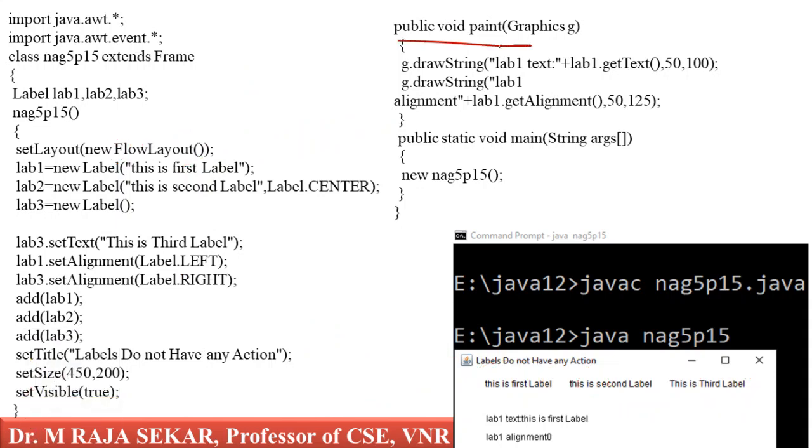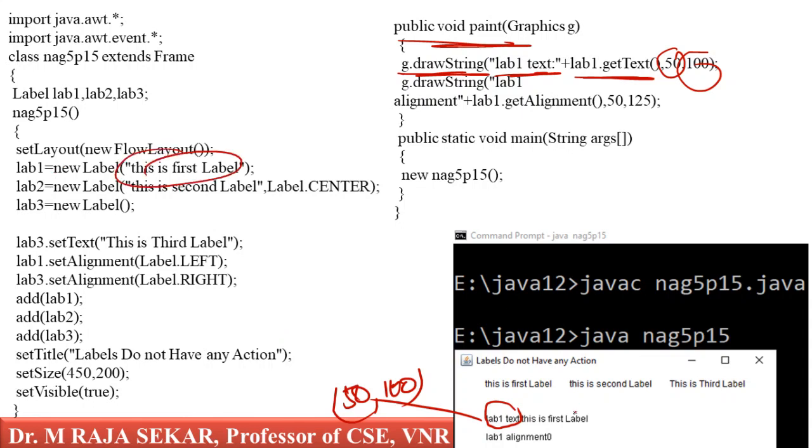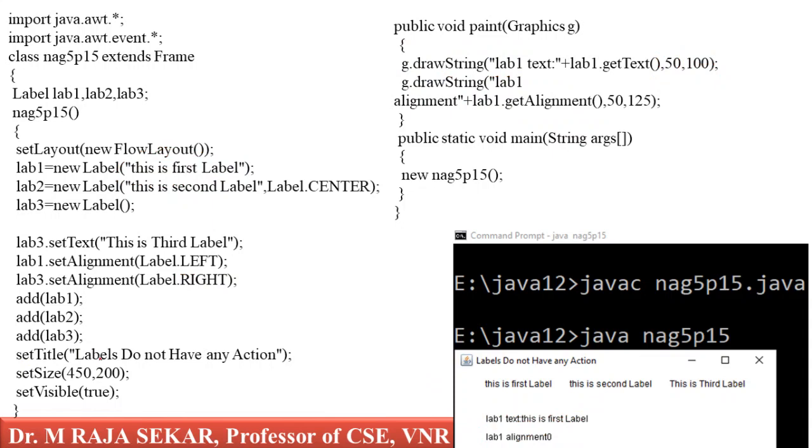Now just see public void paint, g dot drawString at the 50 comma 100 position. In the 50 comma 100 position, I am keeping the lab1 text, that's a message. Lab1 dot getText. What is my lab1 text? Lab1 text is, this is first label. Then g dot drawString lab1 alignment, lab1 dot getAlignment. What is lab1 alignment? Lab1 alignment is left. Left means it's a predefined constant whose value is 0. It is a simple and straightforward program.